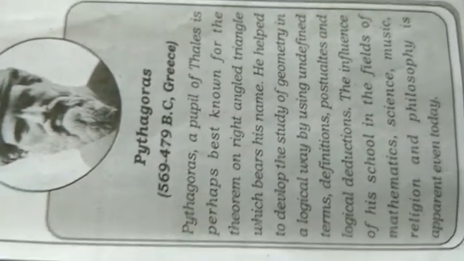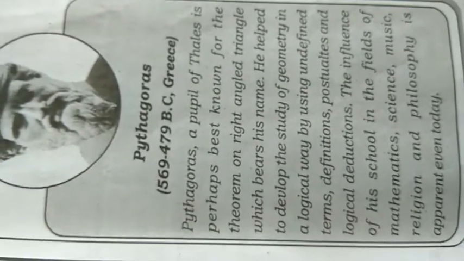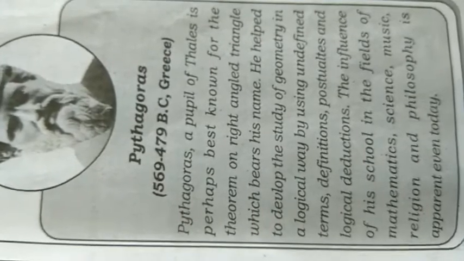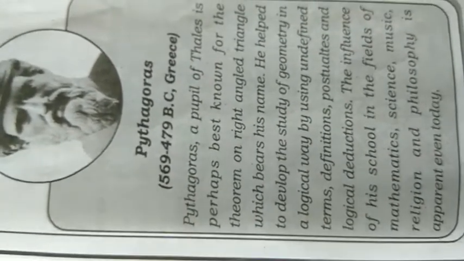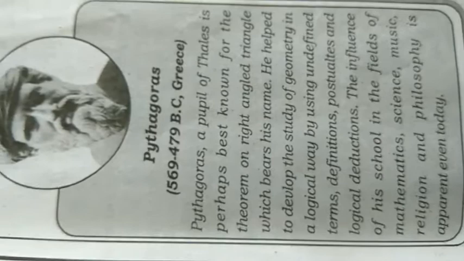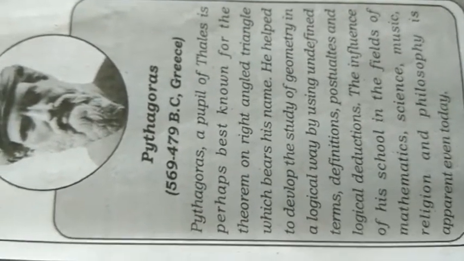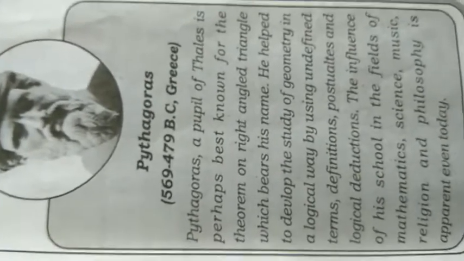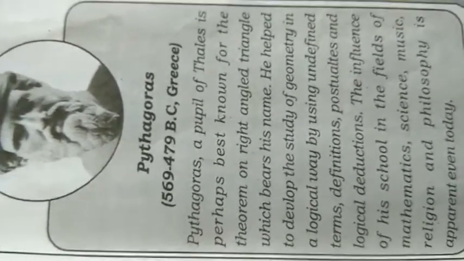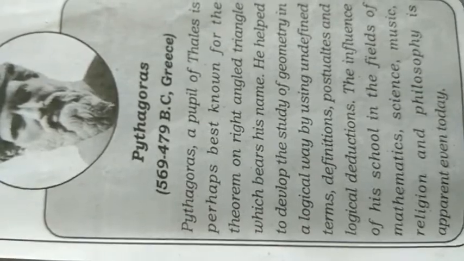The influence of his school in the fields of mathematics, science, music, religion, and philosophy is apparent even today. Students, his theorem is very important in our day-to-day life.